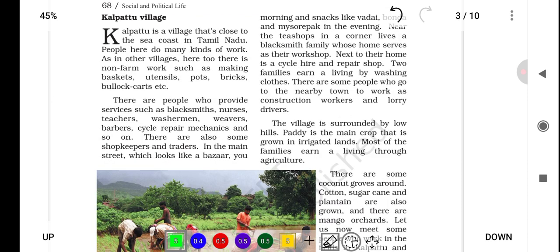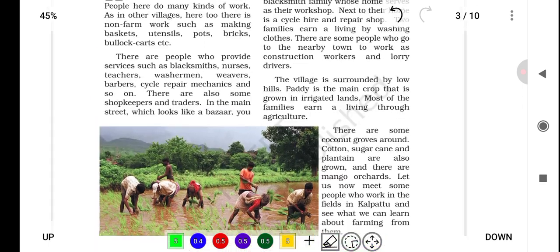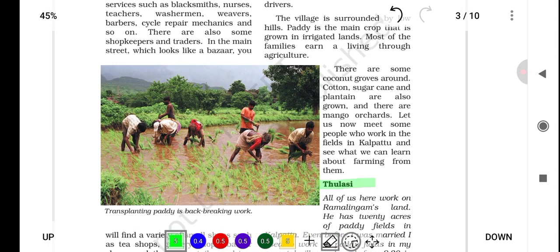You can see here Kalapattu village, and here few people are working in a farm field, right? And here Tulasi. So let's see what is it all about. Kalpattu village in Tamil Nadu near the sea coast offers various non-farm work, services and shops. The main crop is paddy, grown in irrigated lands. Families earn a living through agriculture, including coconut groves, cotton, sugarcane and plantain. Tulasi works on Ramalingam's 20-acre paddy field with Sekhar's wife Kathuhamma supervising them.